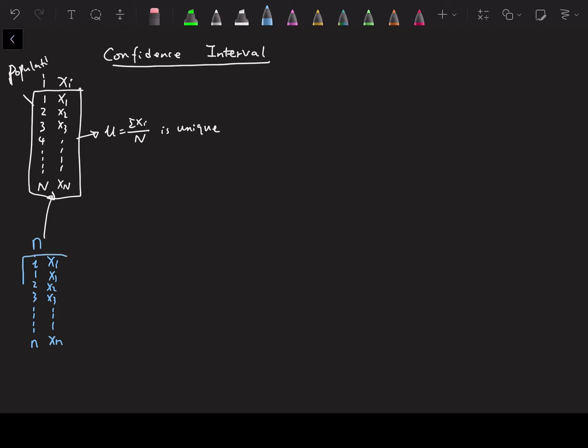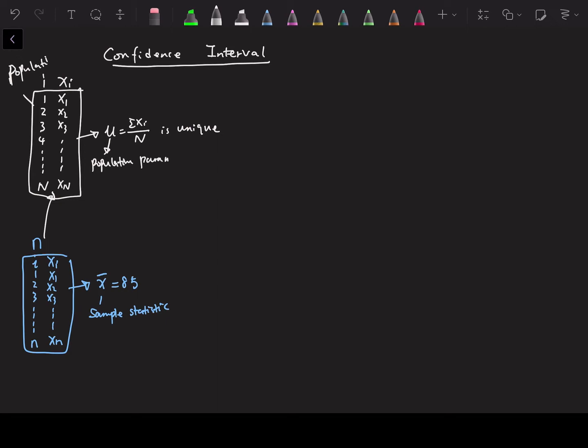Based on this data, I can compute a sample mean. Let's suppose the sample mean is 85. So this 85 is the sample statistic, and this is a population parameter.